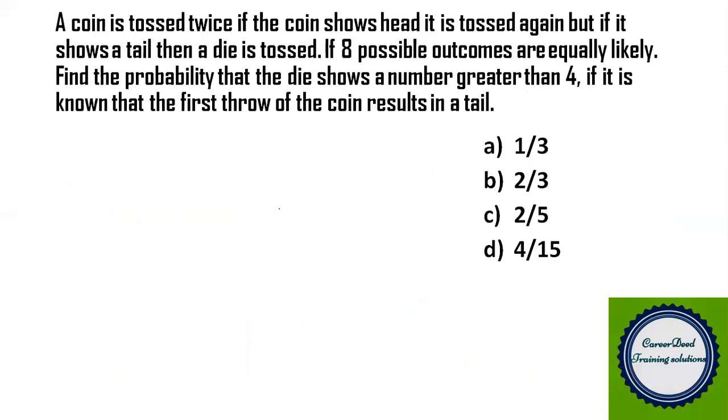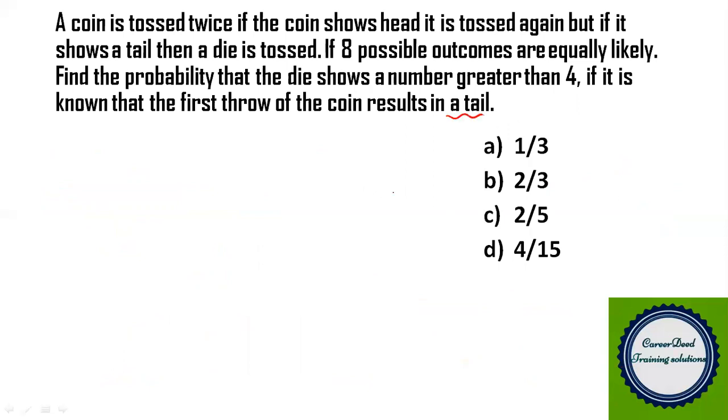A coin is tossed twice. If the coin shows head, it is tossed again. But if it shows a tail, then a die is tossed. If 8 possible outcomes are equally likely, find the probability that the die shows a number greater than 4, if it is known that the first throw of the coin results in tail.